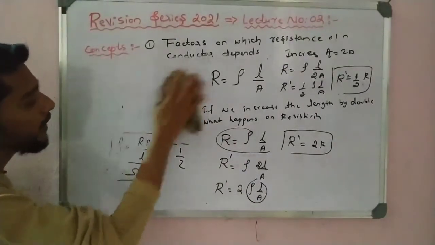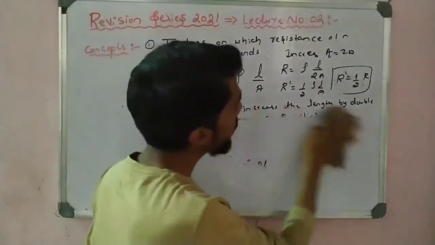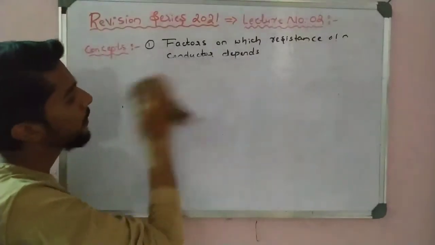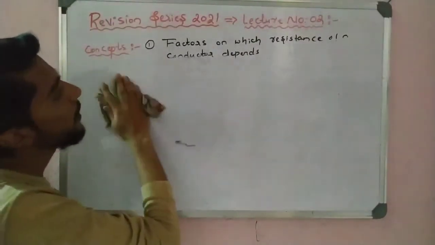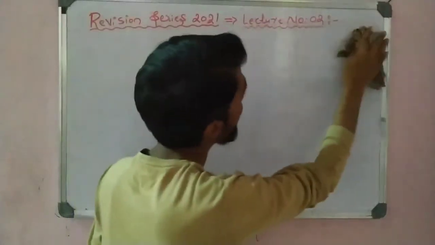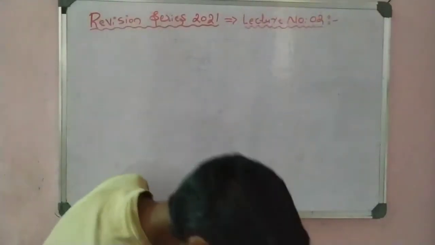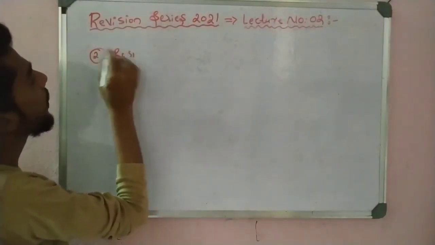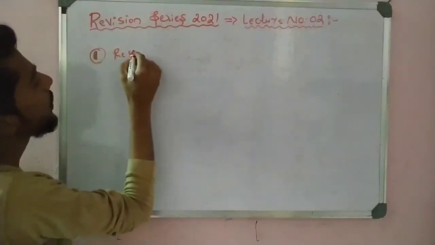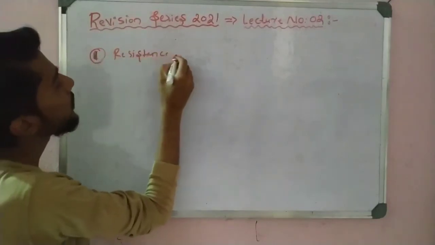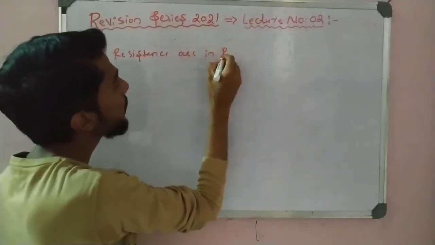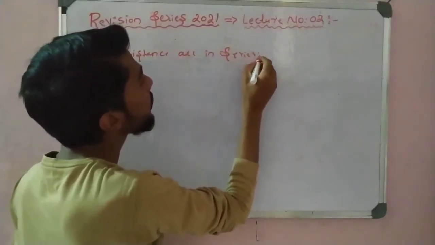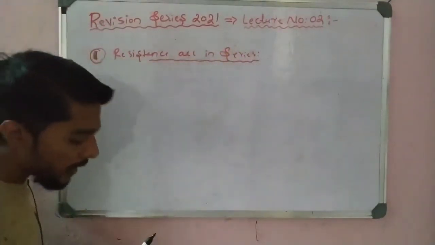So after resistivity, we come to the next very important point, that is about the connection in series and parallel. Okay, a small concept is there. First is series. First concept is resistances in series. Okay, so resistances are in series.